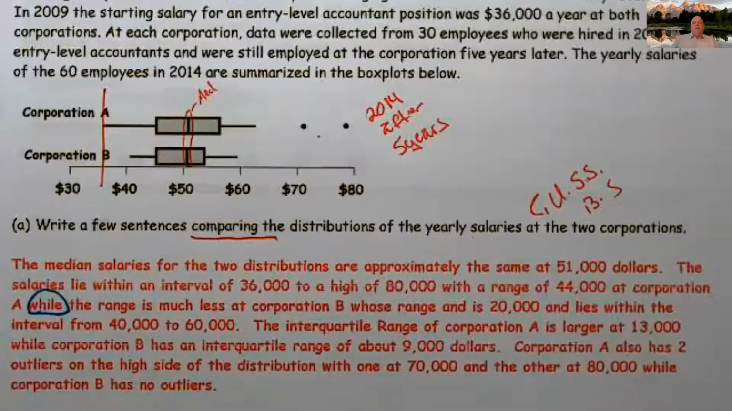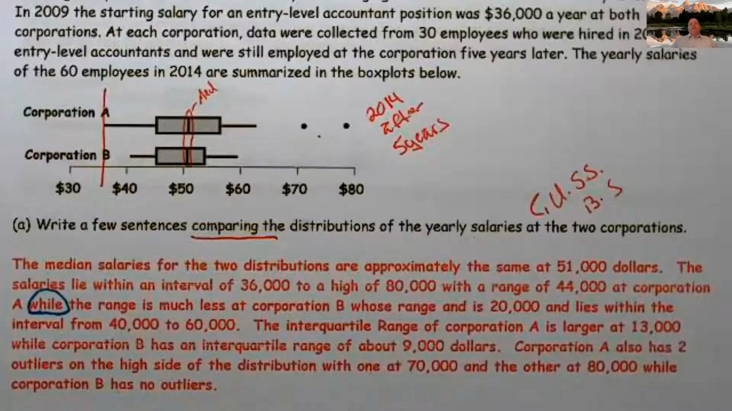while the range is much less at Corporation B, whose range is 20,000 and lies within an interval from 40 to 60,000. The interquartile range of Corporation A is larger at 13,000, while B has an interquartile range of 9,000. And by the way, again, these are approximates, all right? Corporation A also has two outliers on the high side of the distribution, with one at 70,000 and the other at 80,000, while Corporation B has no outliers.